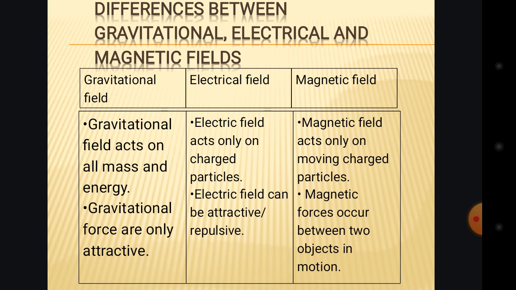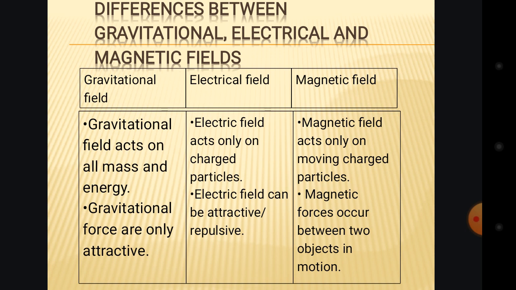The second difference of the electric field is that it can be attractive, and it can be repulsive. You see, it differs from the gravitational field. The gravitational field doesn't know about repulsion.